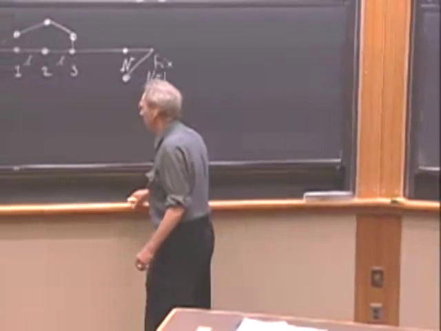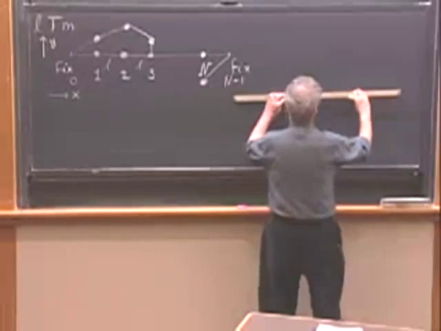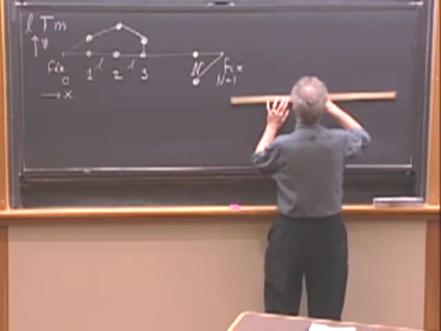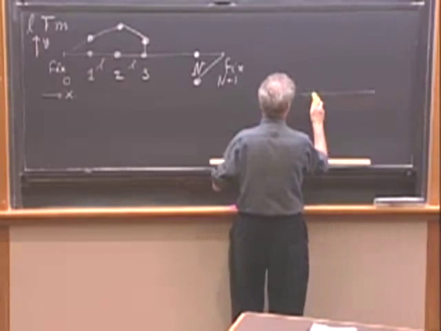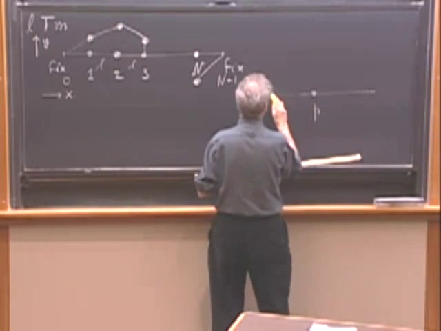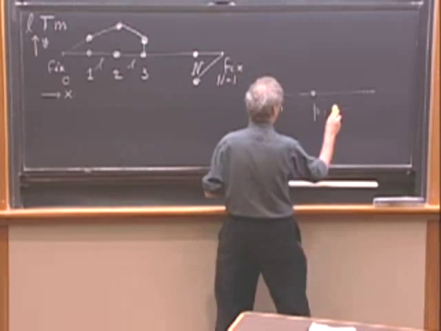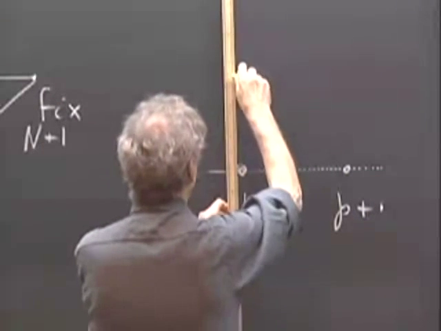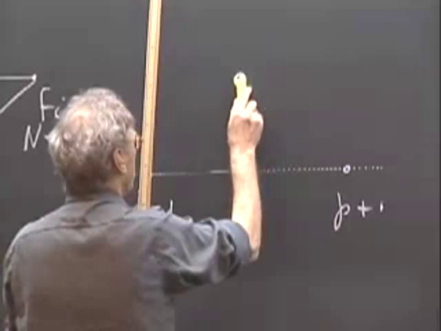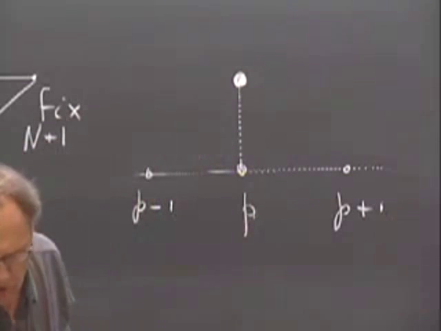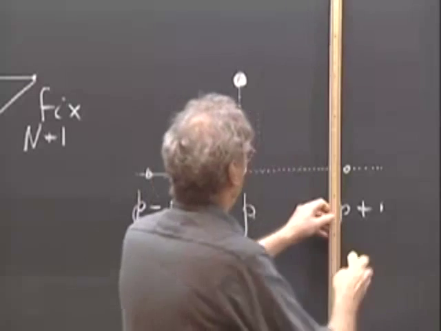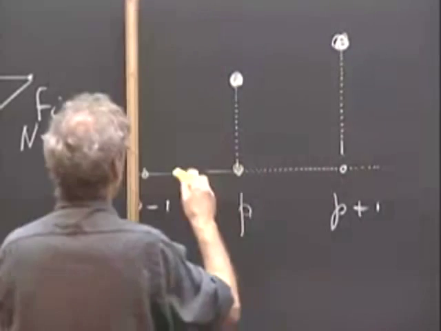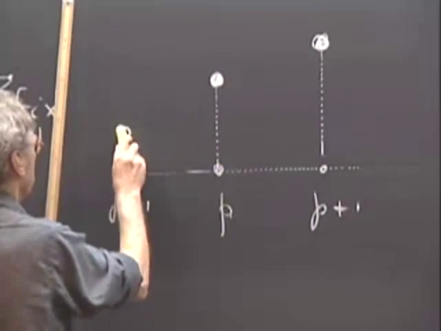And so now I'm going to make a blown up version here for particle number P. So this is particle P, and here's the location of P minus 1, and here's the location of particle P plus 1. And at a certain moment in time, let's assume that that little mass M is there, and let's assume that this one is here, and this one is here.